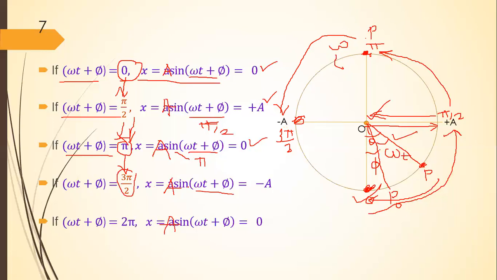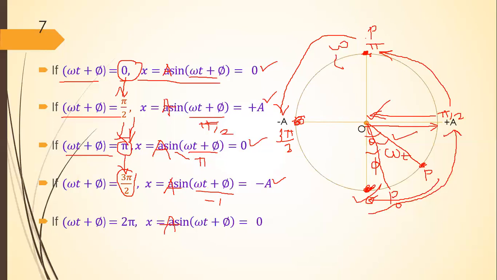Therefore, sine of 3 pi by 2 is equal to minus 1, and minus 1 into this A, it is equal to minus A. Means what will be displacement of the particle performing SHM? Here this particle performing SHM will be at this position.